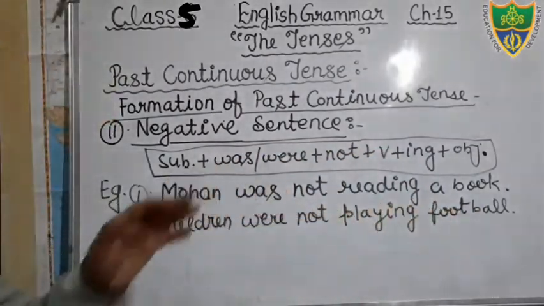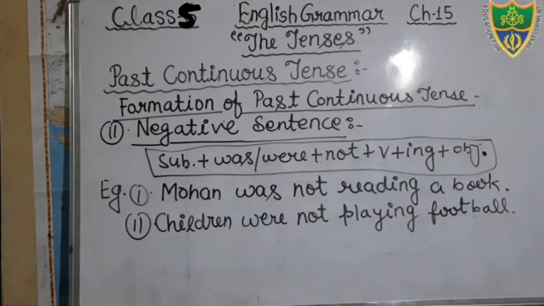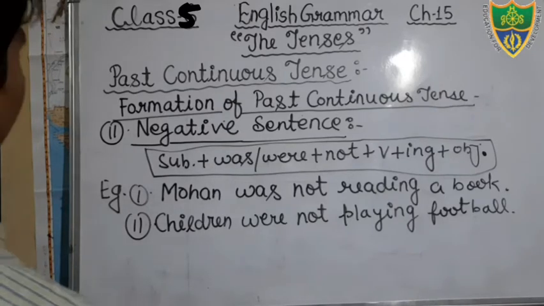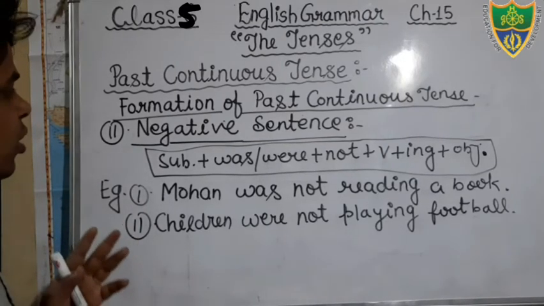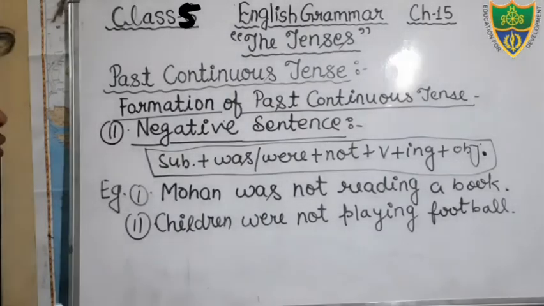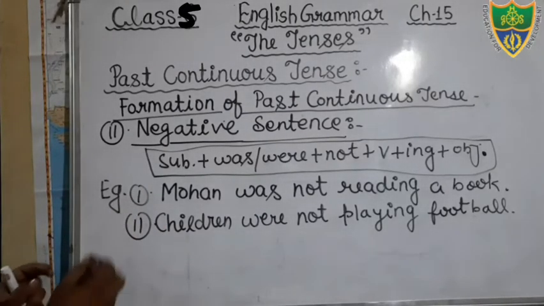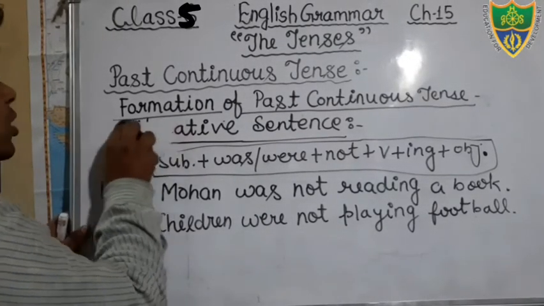So this is the example of negative structure, negative sentences. You can write it in your notebook, and if you are getting any kind of problem you may ask on WhatsApp, okay students. I hope that you all have understood, you all have written in your notebook. So I am going to erase it. Now we will discuss the interrogative sentences.